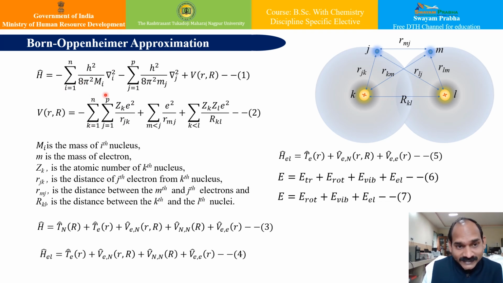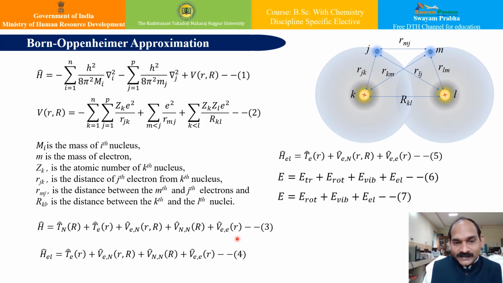The second thing is this. If I come to the overall Hamiltonian expression of equation number 3, there is the nuclear kinetic energy term, then the electronic kinetic energy term, then the nuclear-electronic potential energy term, the internuclear potential energy term, and the interelectronic potential energy term.